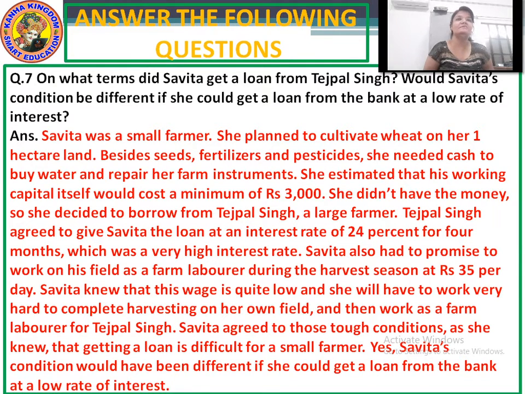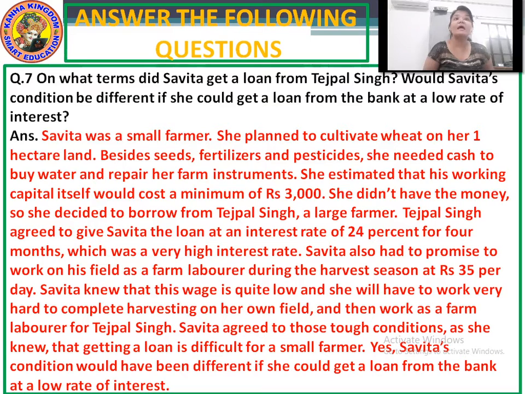Besides seeds, fertilizers and pesticides, she needed cash to buy water and repair her farm instruments. She estimated that her working capital itself would cost a minimum of rupees 3,000.